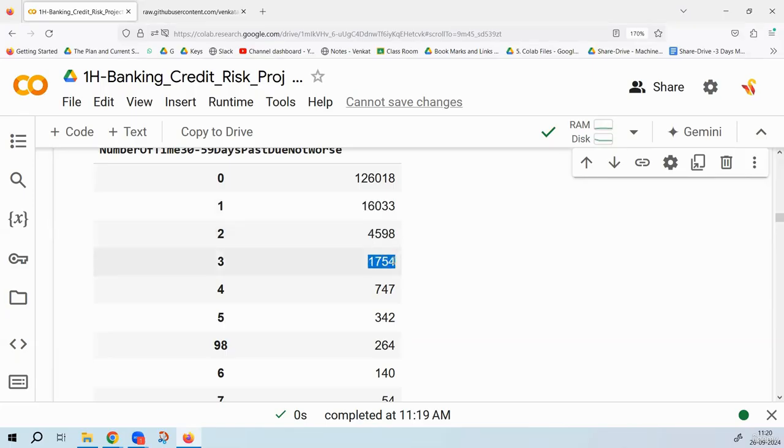Now look at this. What about these 1754 guys? They missed the bill 3 times. But did they pay the bill? They missed the bill, but 1 month late, they paid the bill. What about these 747 guys?